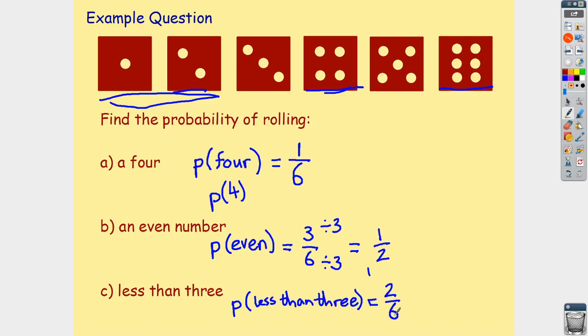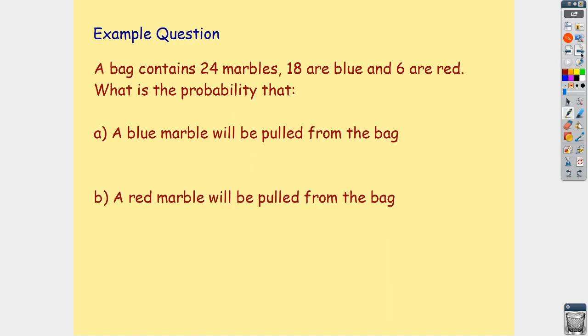Again, thinking, does this simplify? If you look at it, you should see that they this time have a common factor of 2. They both divide by 2. Okay, so we're going to divide top and bottom by 2 to get our final probability of 1/3. That's all there is to these questions so far, guys. Okay, so that's looking good. We'll look at one more slightly tougher example, just increasing the difficulty of simplifying the fractions, and then we'll wrap this video up. This one here is a bit of a word problem.